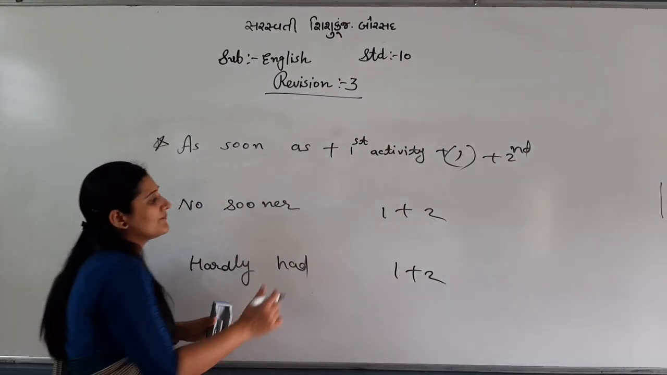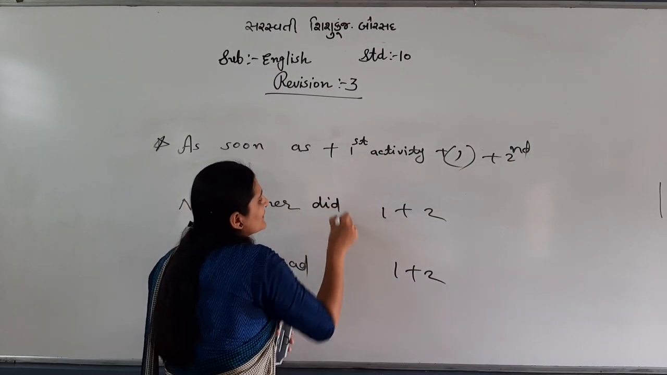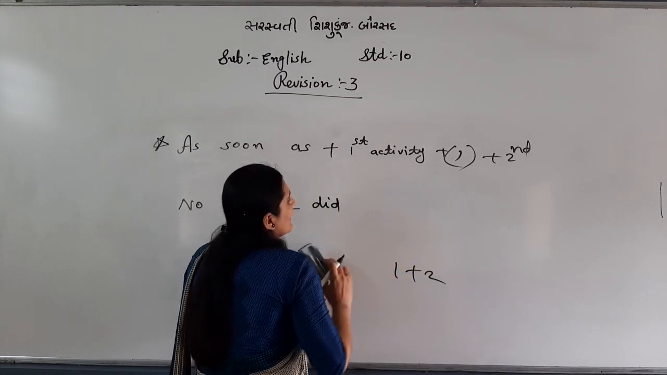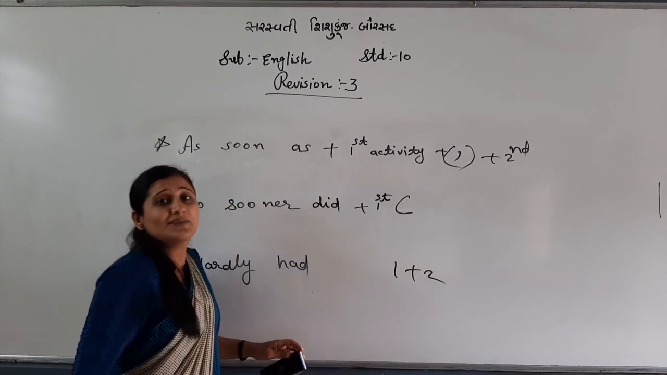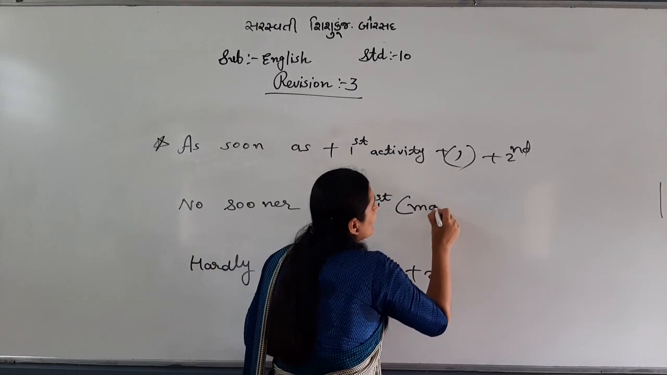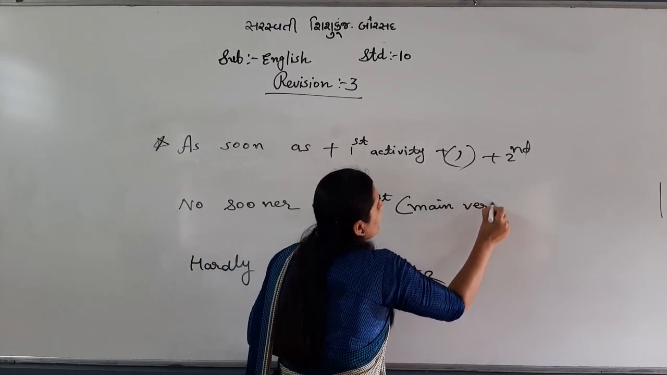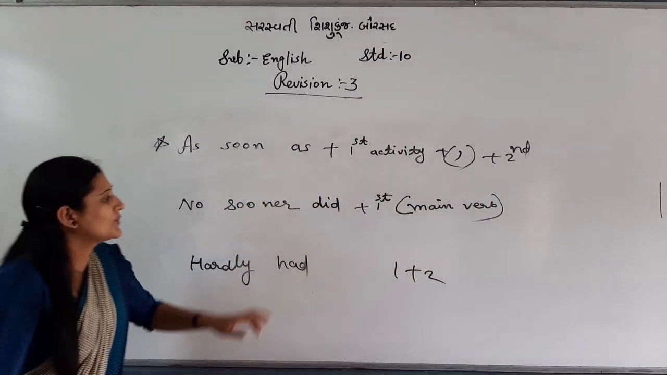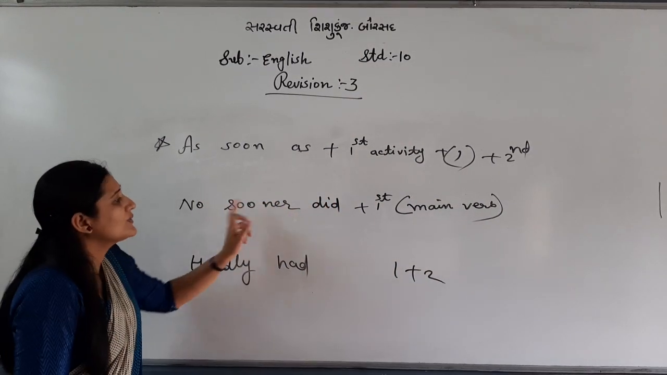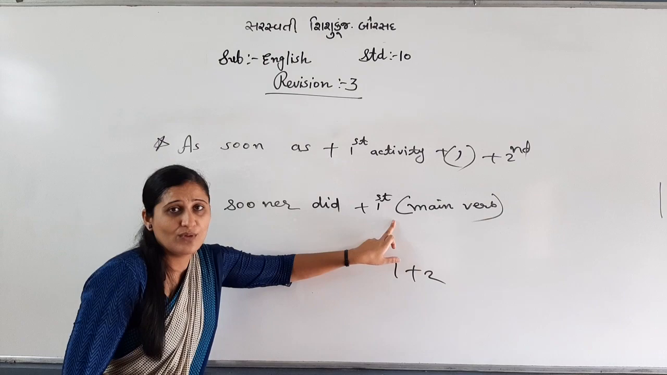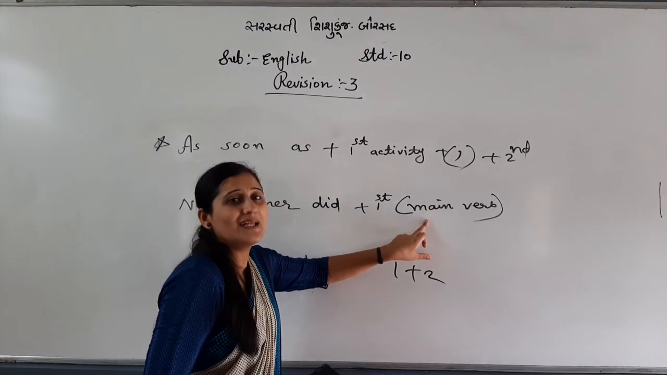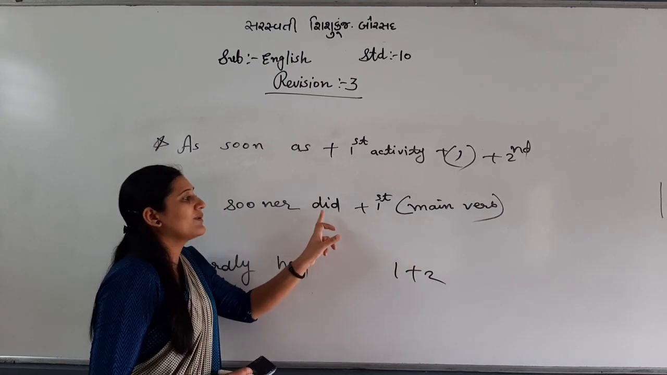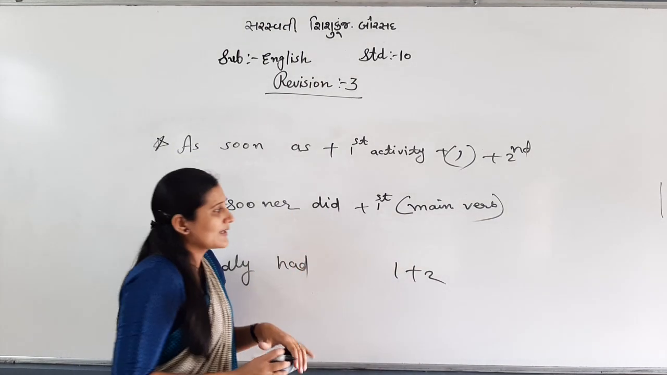And no sooner, compulsory need to add: no sooner, did plus first activity. In the first activity you will have the main verb. Keep in mind, in the first activity you should have a main verb. No sooner did I draw, right? No sooner did I write. It means the main verb should be there in the first activity because you have written did. Okay.